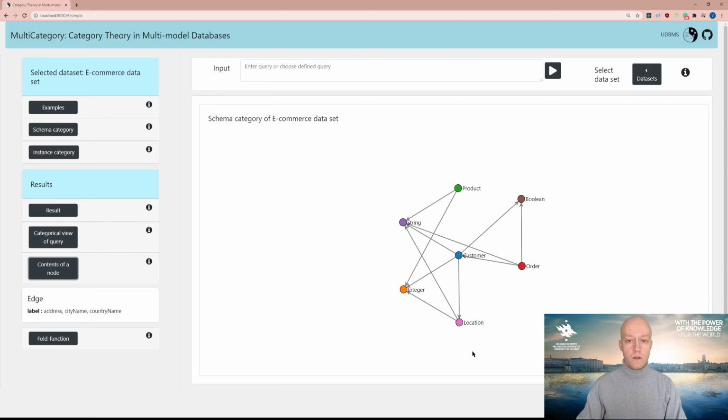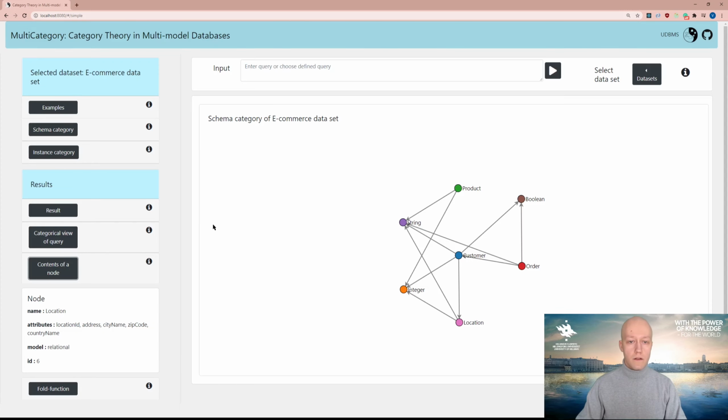The morphism called located connects the customer data type in the customer graph with the location data type in the relational table. These connections are considered as morphisms of the category and they are visualized as edges.